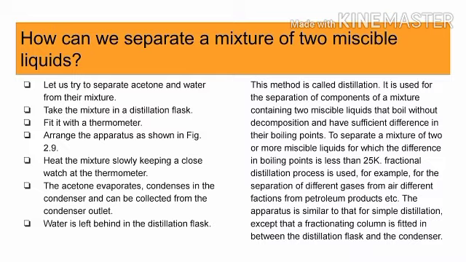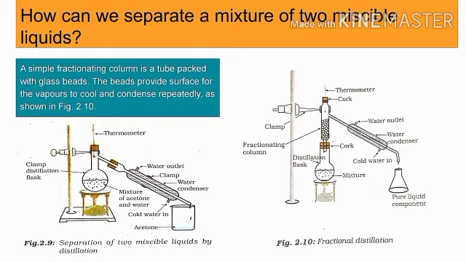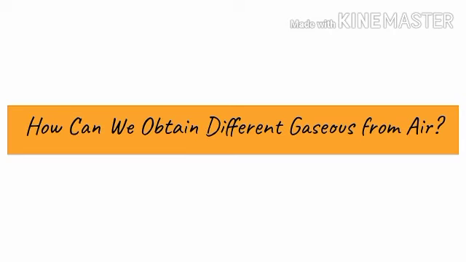For example, for the separation of different gases from the air, or different fractions from petroleum products, the apparatus is similar to that for distillation, except that a fractionating column is fitted in between the distillation flask and the condenser. Here are the reference images for simple distillation for two miscible liquids and also fractional distillation. Our next topic is how we can obtain different gases from the air.